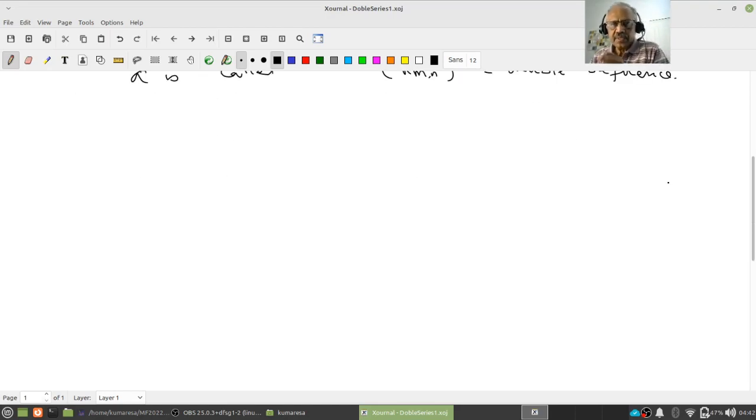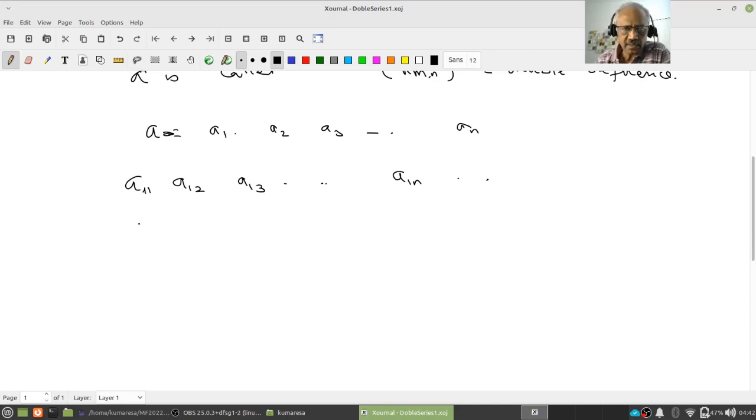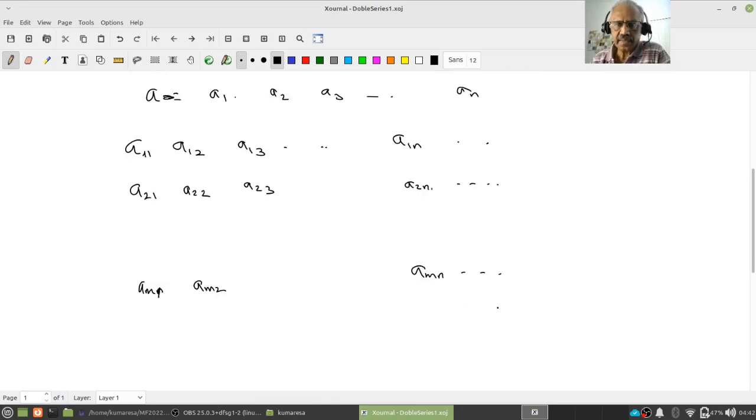Like the way we write a sequence a as a1, a2, a3, ..., an, right? Therefore a double sequence also we will write like that. We will write it as a11, a12, a13, dot dot dot, a1n and so on. Next, the second row is a21, a22, a23, ..., a2n and dot dot dot, right? And the mth row will be am1, am2, ..., amn, dot dot dot, right? All right, so this is the mth row.